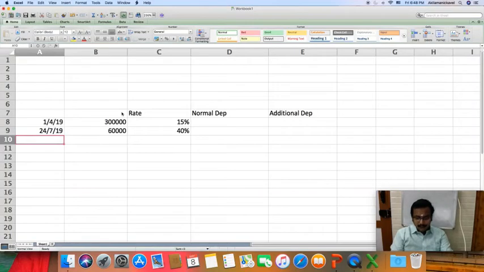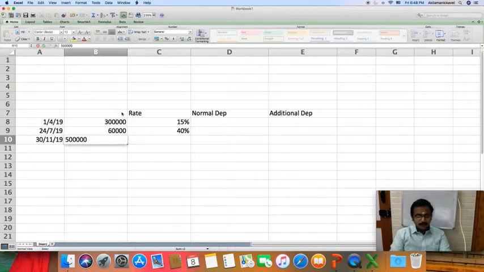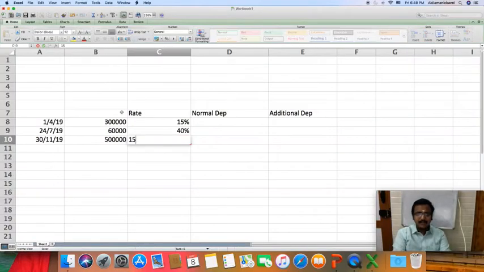On 30/11/2019, 5 lakhs. Since it is also a plant, for plant the same rate is 15%. For the plant also the rate of tax is 15%.